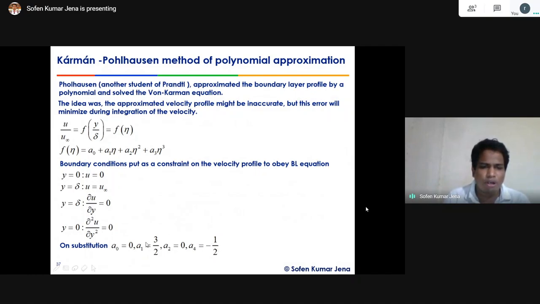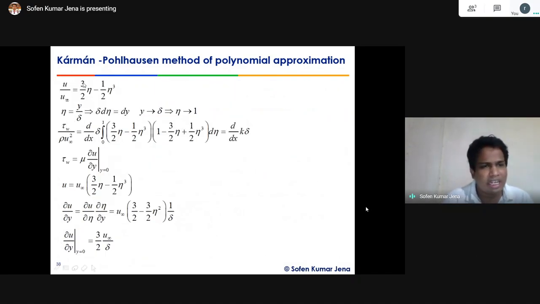Now let's put in all these coefficients. Then u by u infinity becomes 3 by 2 eta minus 1 by 2 eta cube, right? Now what is eta? Eta is equal to y by delta, so delta into d eta equals dy, right? As y tends to delta, eta tends to 1, because y tends to delta means at the boundary layer top the similarity transform parameter should be equal to 1.